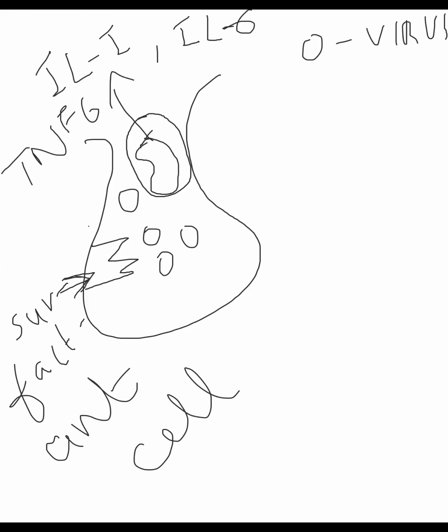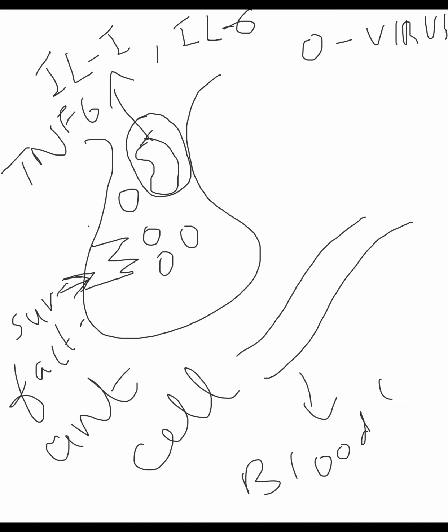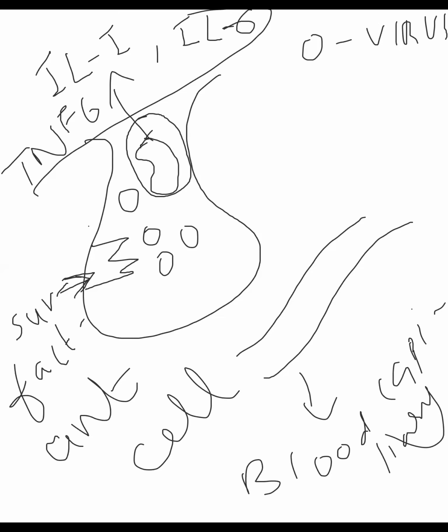Then I told you there is one capillary. This is our blood capillary. So what happens? These cytokines will be produced in tons of amounts because tons of virus molecules are being produced inside the alveoli. So these mediators, the cytokines interleukin 1, interleukin 6, tumor necrosis factor alpha, come to the bloodstream.